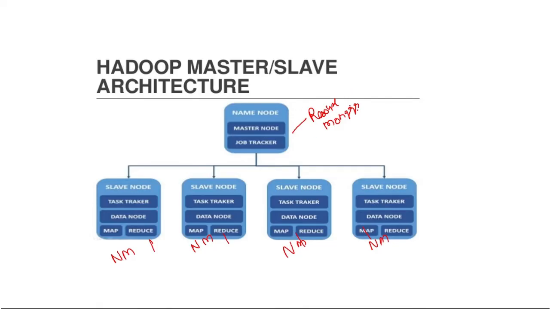Whatever task comes, it will come to this resource manager. Then it will assign each task. It will find what data is in which node. So all these nodes are saving the data, partitioning of data. Suppose 10 GB here, 10 GB here, 10 GB here, and 10 GB here. Whenever any request comes, it will come to the resource manager. Then it will assign that request to all slave nodes.